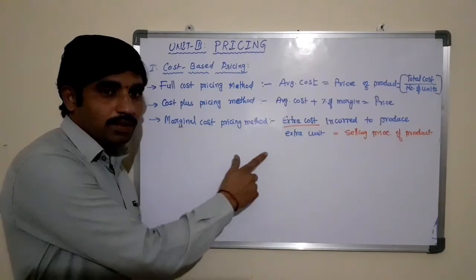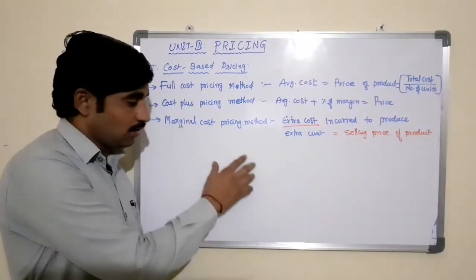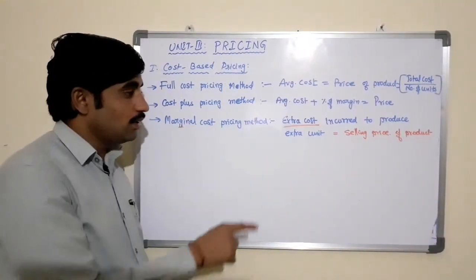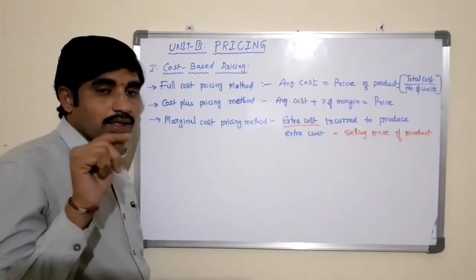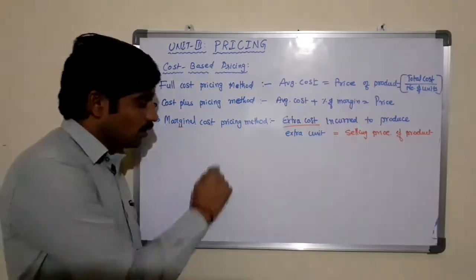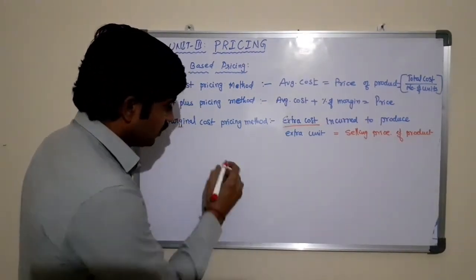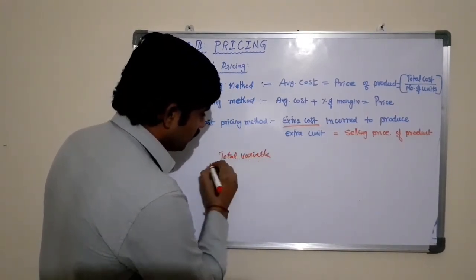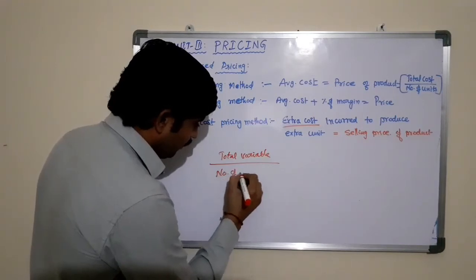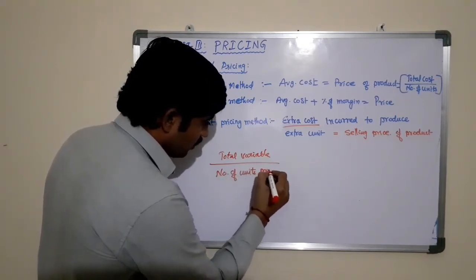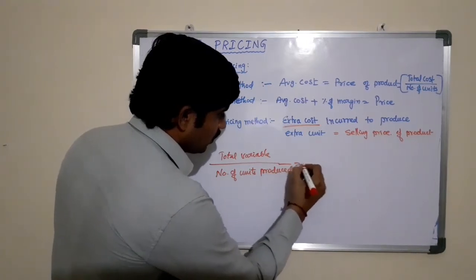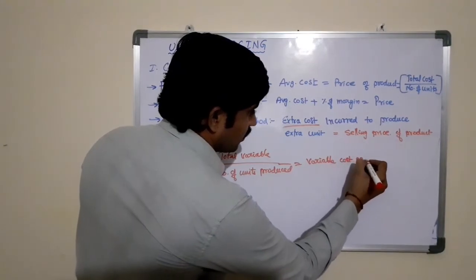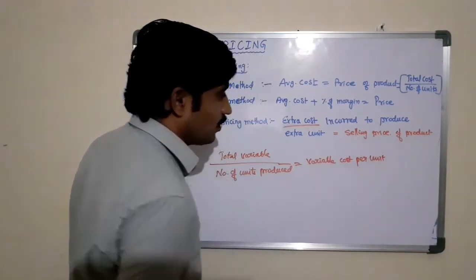Total cost by the total production is equal to the average cost. But here we require to calculate variable cost per unit. So total variable cost by number of units produced equals variable cost per unit.